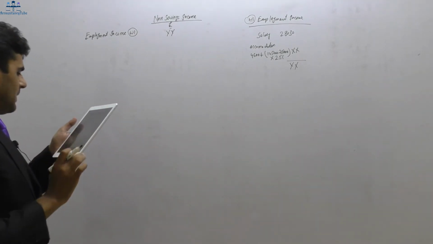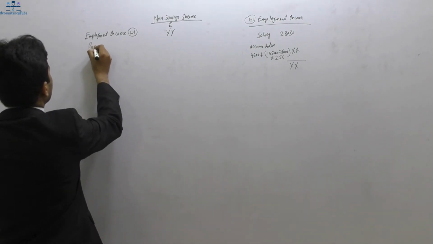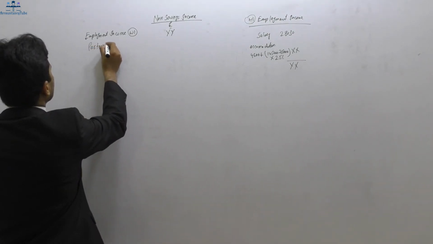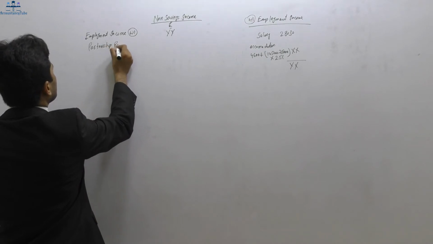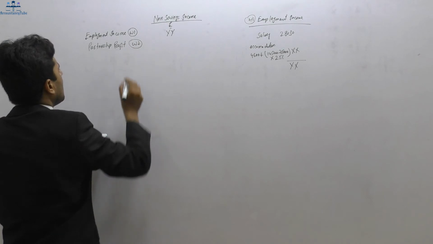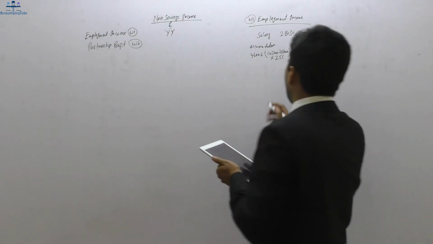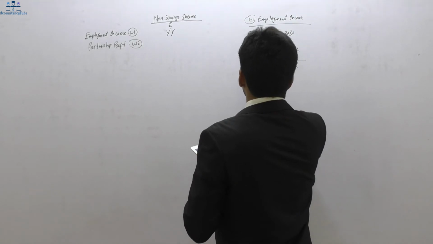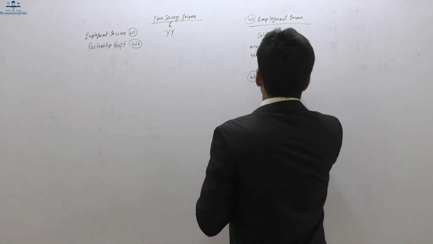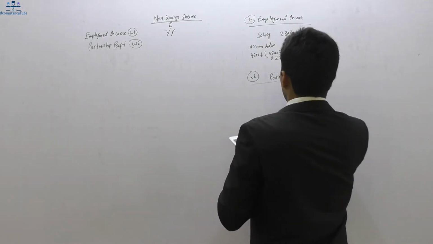Right, after that, partnership information is given. So partnership profit. Right, so it is working two. Partnership.